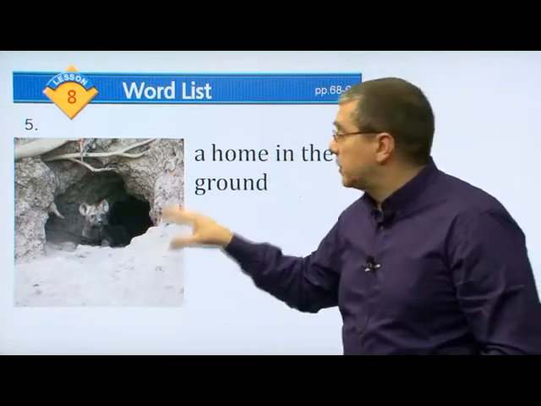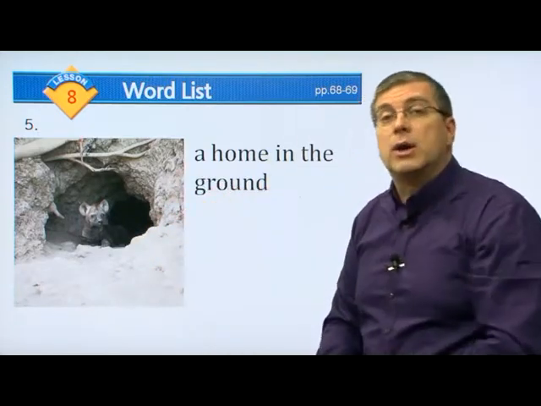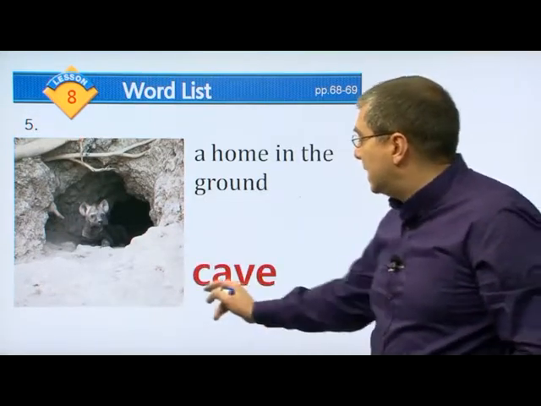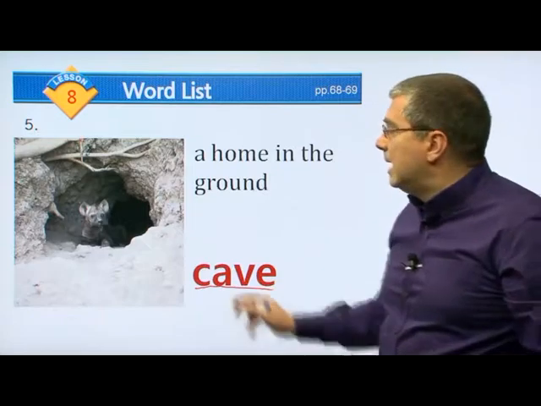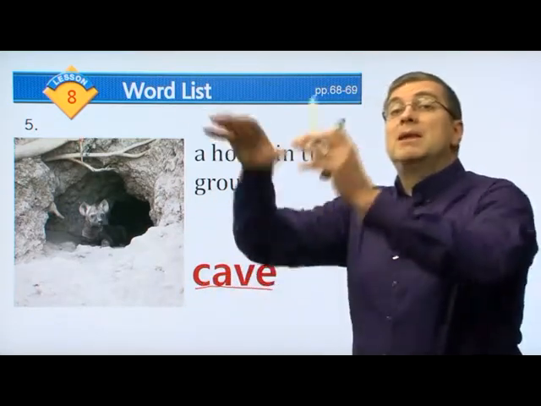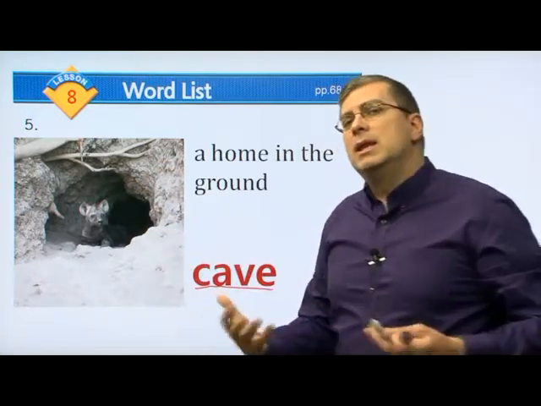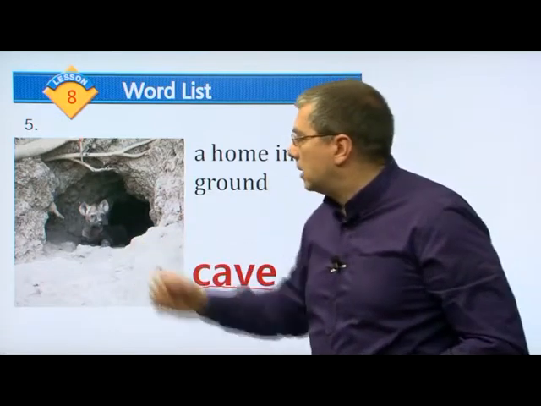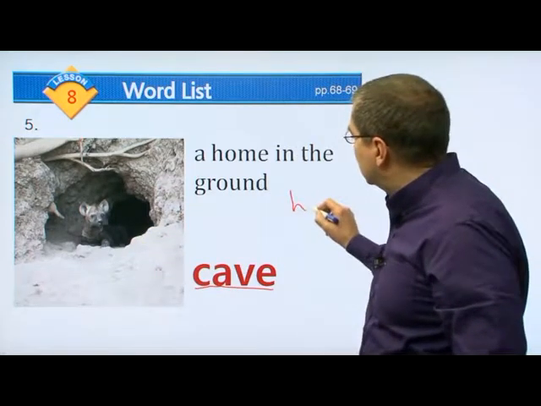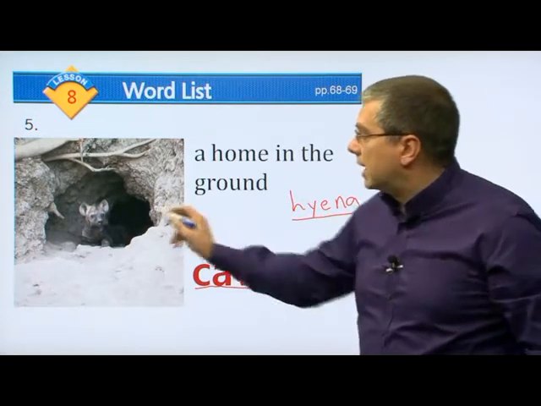So many animals will dig in the ground and they will make their shelter or their home. There's a special word for this. What is it? We say it's a cave, okay? Now sometimes animals will make a small cave, or maybe there's a big cave that they don't make, but they will live in there. What lives in caves? Well, wild dogs, perhaps hyenas. A hyena is a type of dog. A hyena is a type of wild dog in Africa.